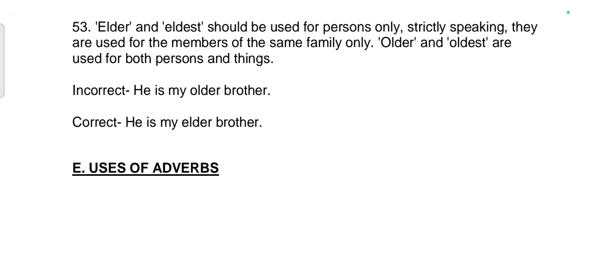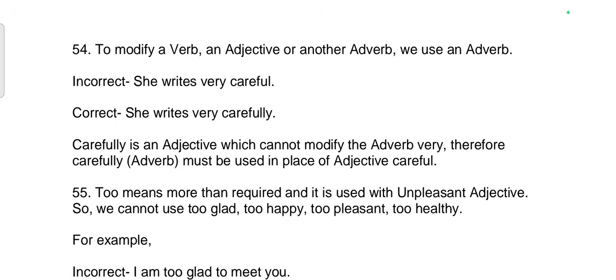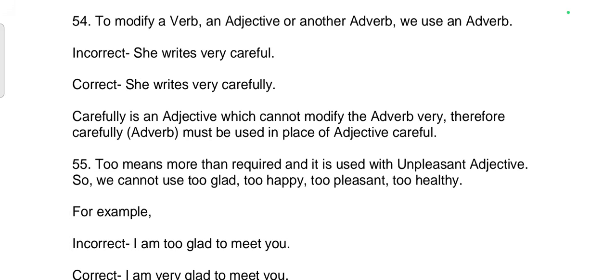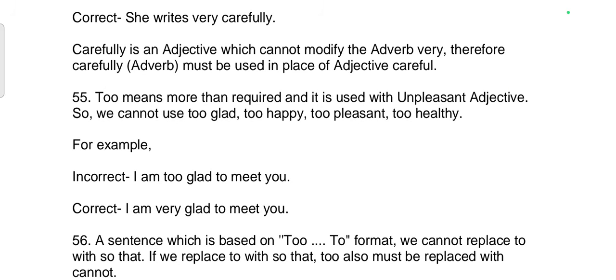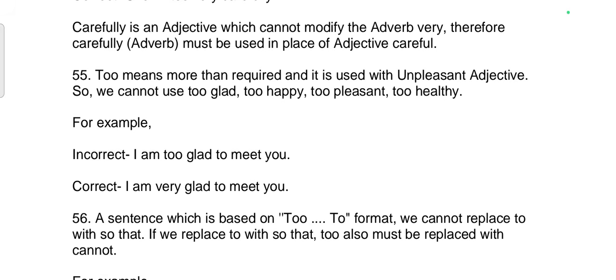E. Uses of adverbs. To modify a verb, an adjective, or another adverb, we use an adverb. Incorrect sentence. She writes very careful. Correct sentence. She writes very carefully. Careful is an adjective which cannot modify the adverb very. Therefore, the adverb carefully must be used in place of the adjective careful.